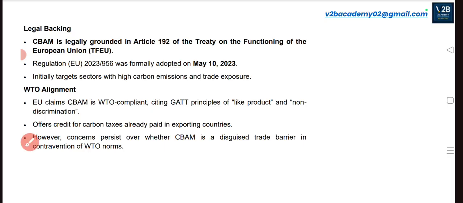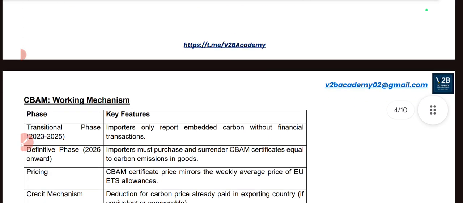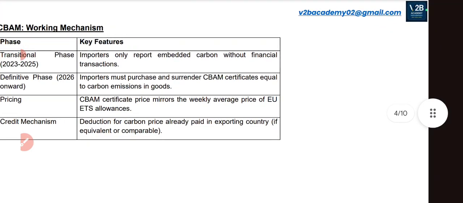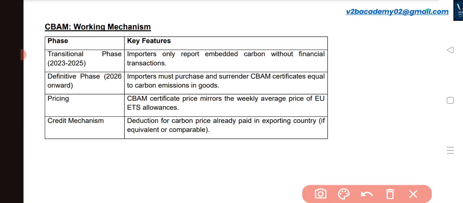But this CBAM poses threats to the countries which export carbon intensive sector products to the European Union, which will cause problems to the economy of those exporting countries. So what is the working mechanism of the CBAM? There are different phases. The first phase is the transitional phase.